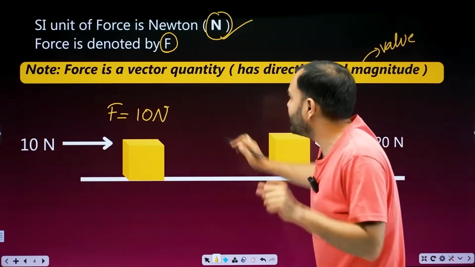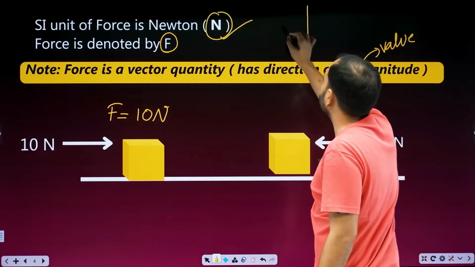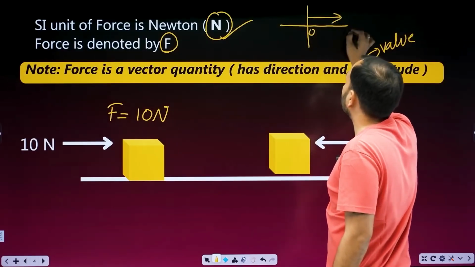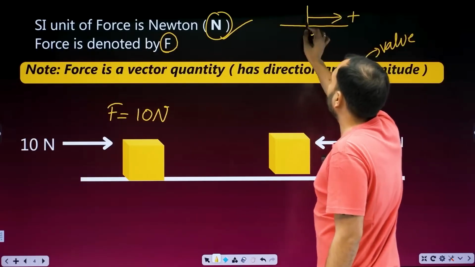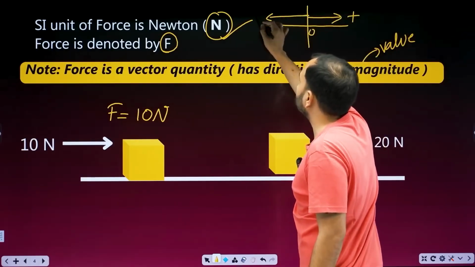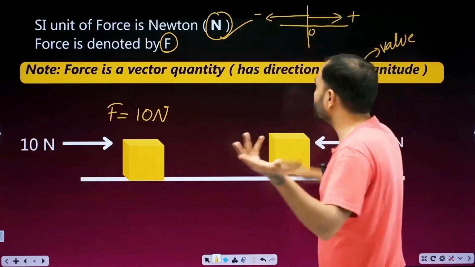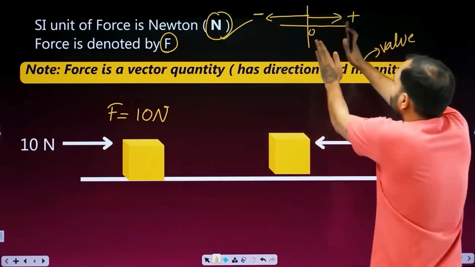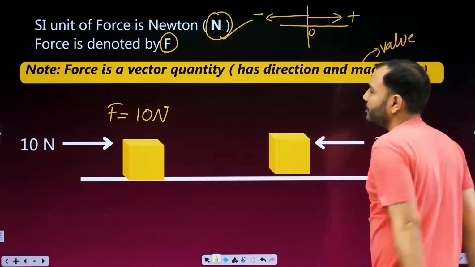Wherever the beta vector comes, pay attention, there is this graph. This is the origin. When you move in this direction from the origin, which direction is it? Positive. And when you go backwards from the origin, which direction is it? Negative. Generally, it can be anything. One direction we assume positive, another is negative.